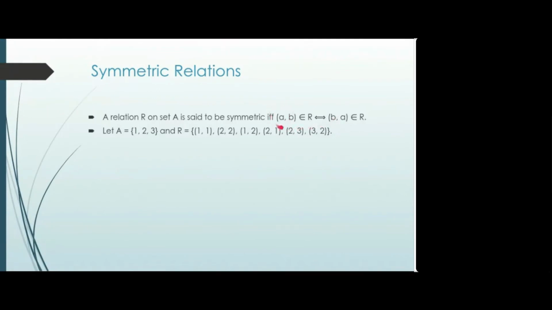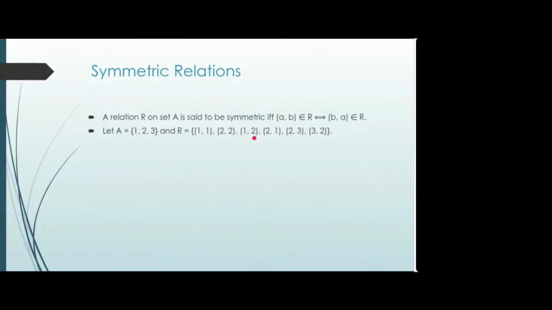If AB is there, then BA should be there. Let's see. Suppose there is this set A, 1 2 3, and a relation defined on it. Now we'll see every pair. So 1 1 is there. If you change the order of 1 1, what would it be? 1 1. So we'll write it only once. Again 2 2, the inverse will be 2 2, so we'll write it once. Now for 1 2, 2 1.